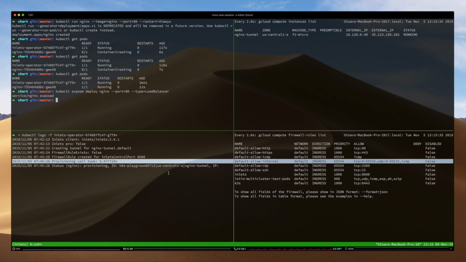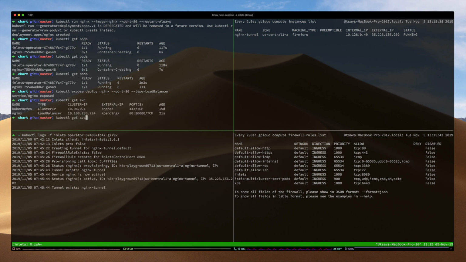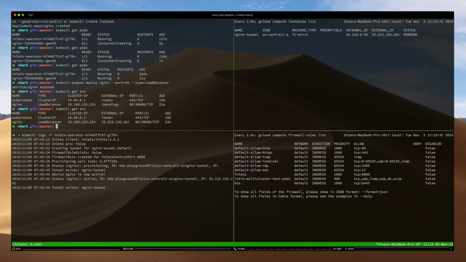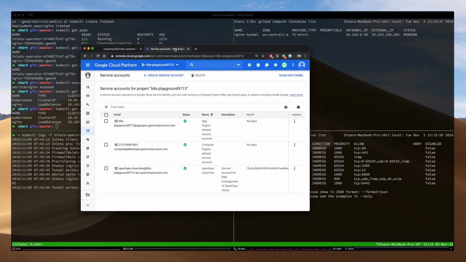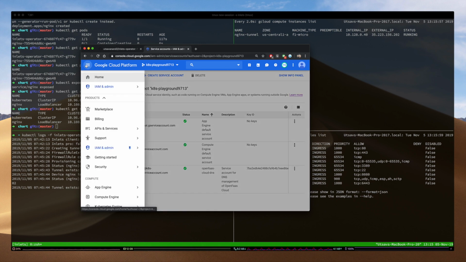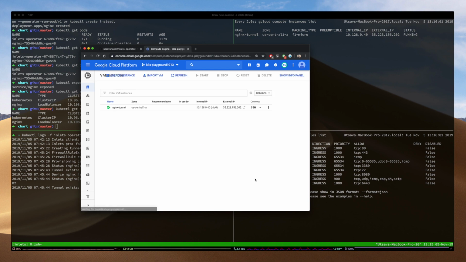If I run kubectl get services, the status is still pending, and here we go. We have got an external IP for our nginx deployment. So if you see my Google Compute Engine dashboard, you'll see that the nginx instance was automatically created for me.